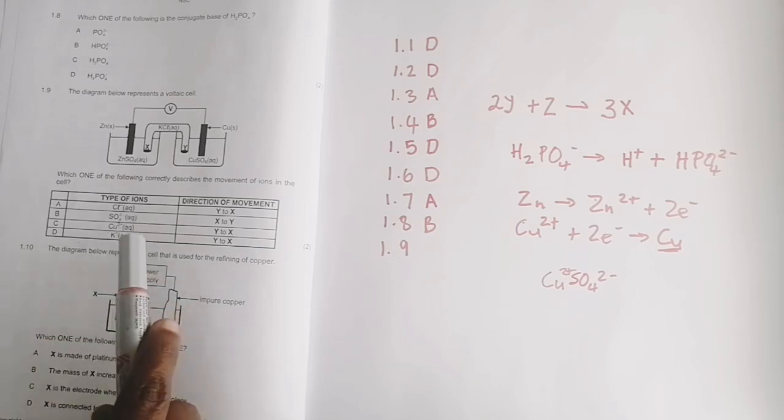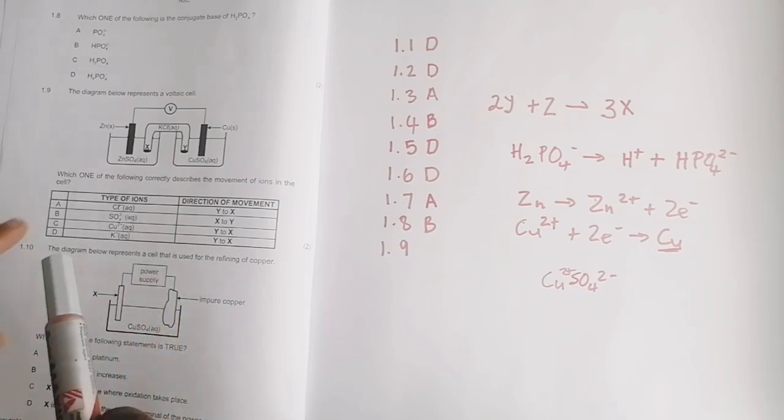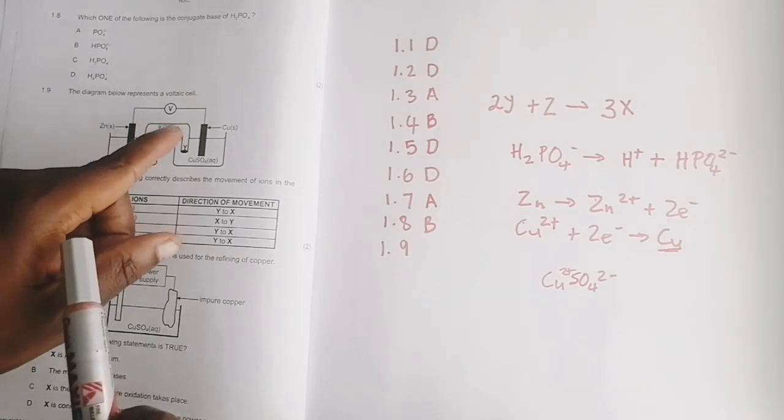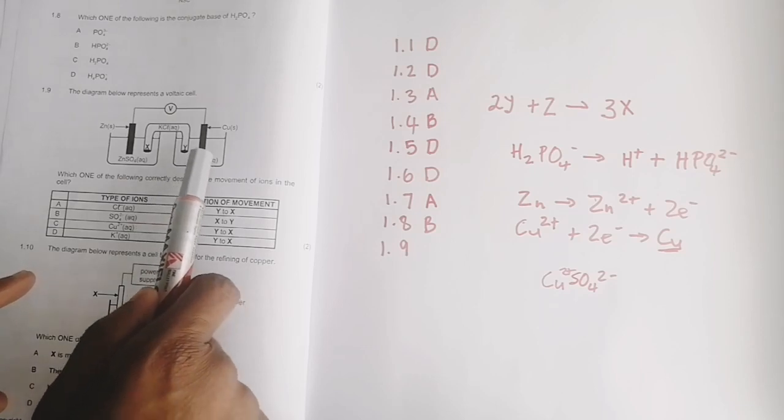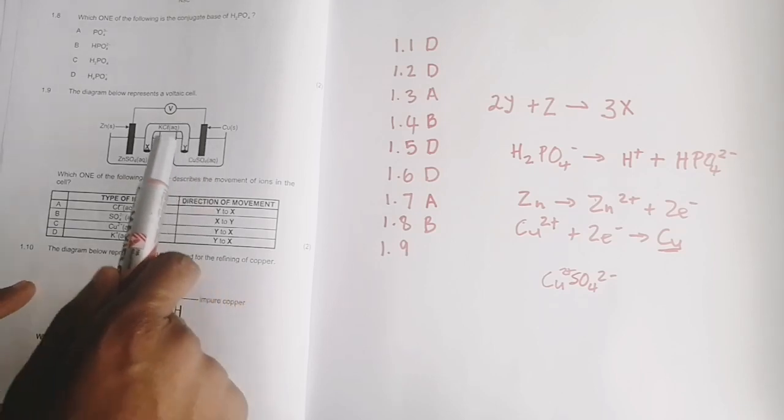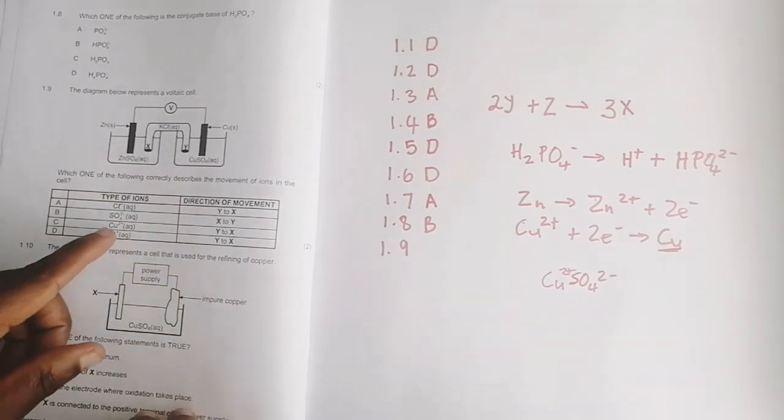They say type of ions. So definitely I would have zinc 2 plus ions go from X to Y. Okay, and I'll have SO4 2 minus ions go from Y to X.